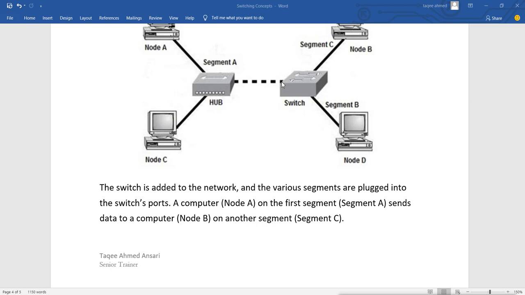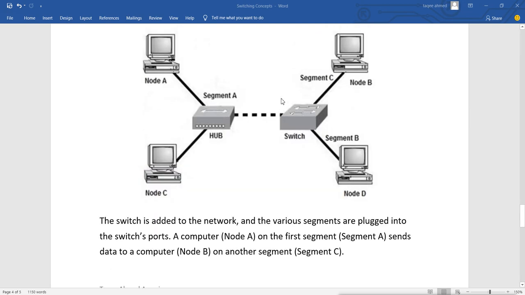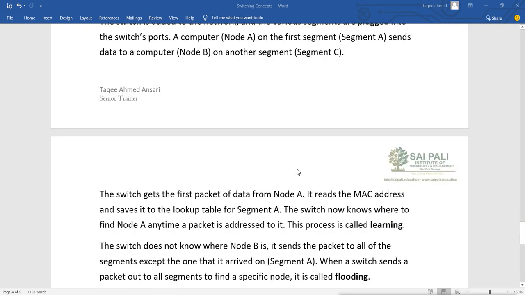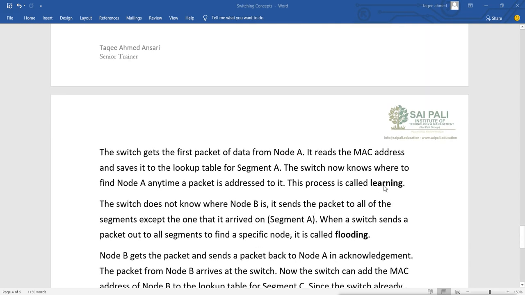That means on this port, let's say segment A is port 1, segment B is port 2 and segment C is port 3. So the addresses coming from this hub will be added into port number 1, whether node A or node C; both will be added onto the same port. Then the switch now knows where to find node A anytime a packet is addressed to it, and this process is called learning. So this is how it does the learning.